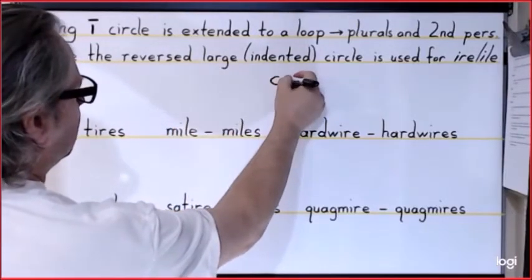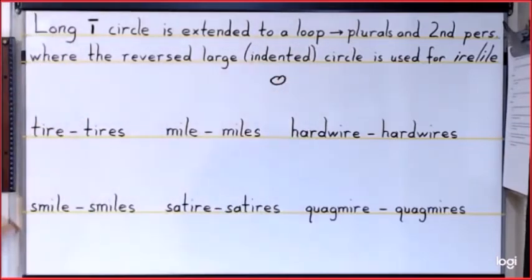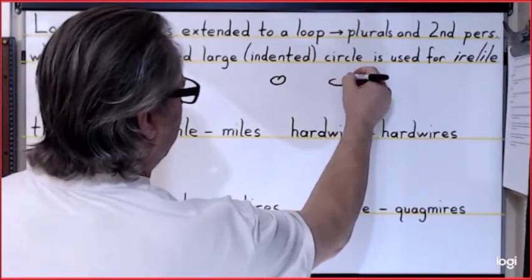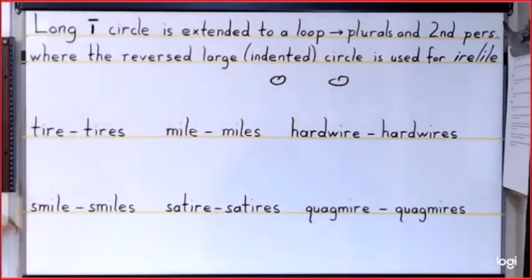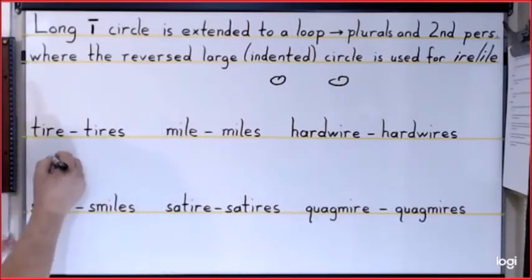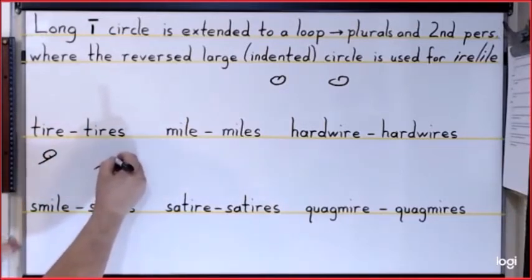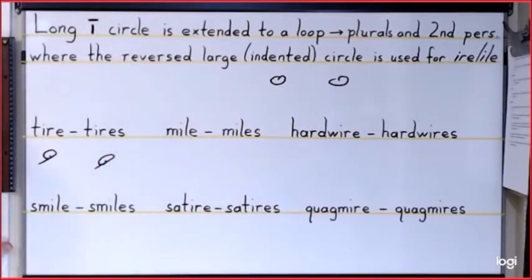The long I is going to look like this. But to make it a loop, we'll just extend it out a little bit and make it a loop there. So for the word tire, it is T and the reverse long I. For tires, it is T and the extended long I to represent the S at the end.